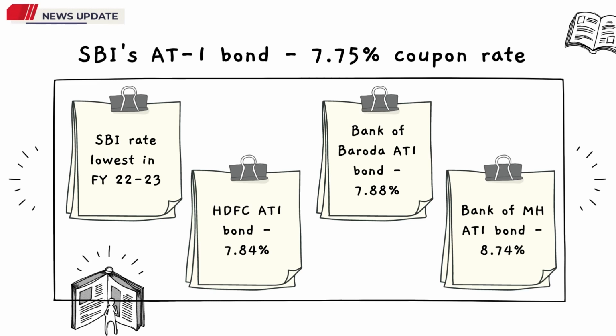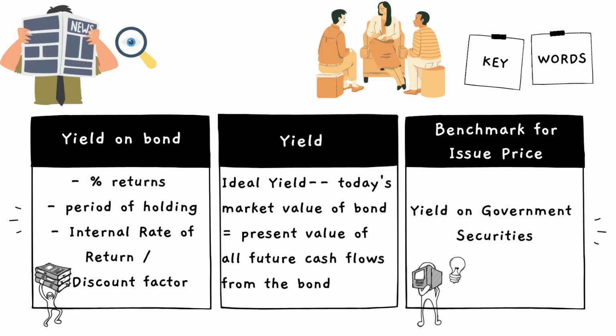You know, this article has some important keywords, in addition to bonds and coupon rate that we just talked about. The other words are yield, bond pricing, callable bonds, and AT1 bonds. So what is yield? It is the rate of return on the bond. Yield is different from interest. Interest is what you earn regularly from the bond, but yield is its internal rate of return.